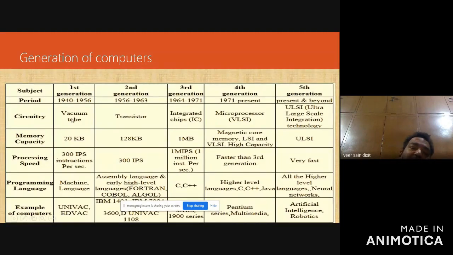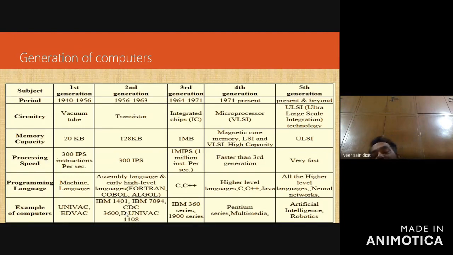The examples of second generation computers are IBM 1401, IBM 7094, CDC 3600, UNIVAC 1108. In the examination, many questions come out of these tables. In the first generation, which technology was used? In the second generation, which technology? You can say transistor in the second, and vacuum tube in the first, right? What was the memory capacity? Name any two first generation computers. Name any two second generation computers. What is assembly language? So many questions are raised out of this table.